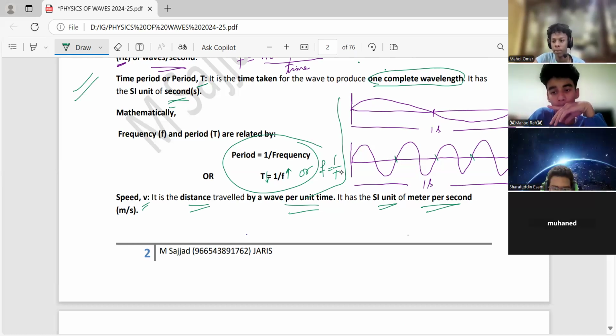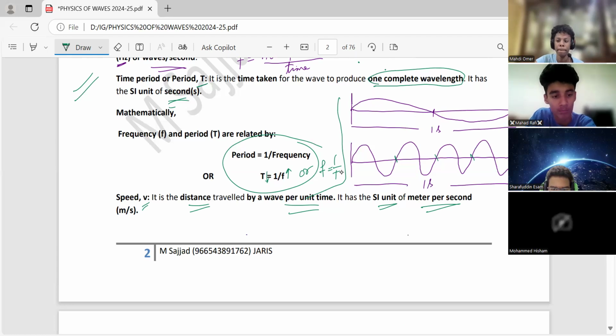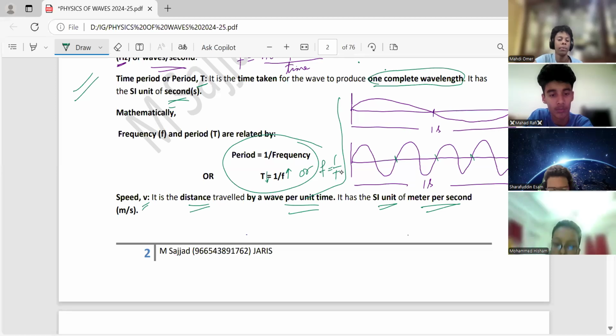So speed, it is the distance traveled by a wave per unit time. It has the unit of meters per second. Very simple definition of speed.